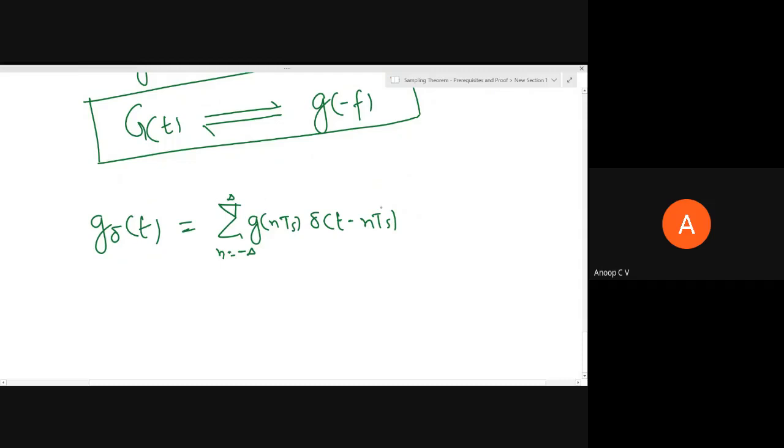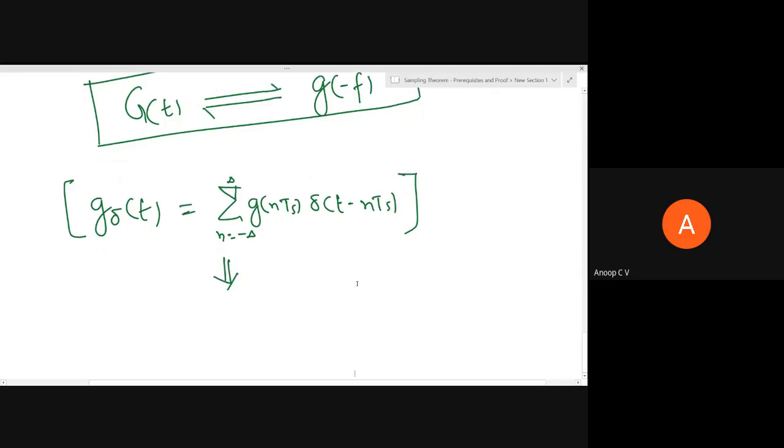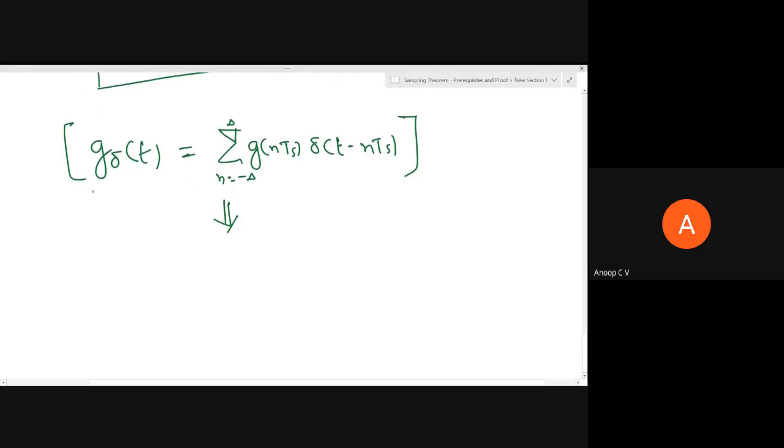You can straight away take the Fourier transform of this. What will happen if we do so? We'll just try. The Fourier transform of g delta of t will be capital G delta of f, taking the Fourier transform on both sides.